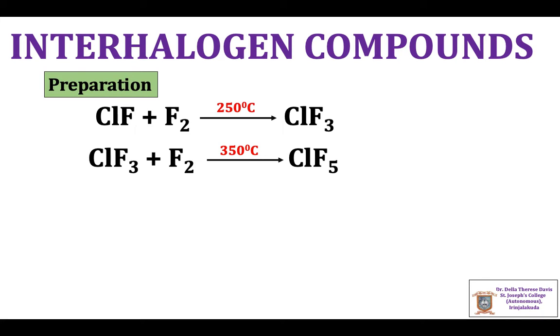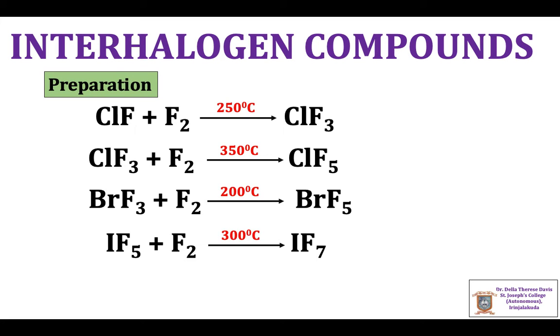Higher interhalogen compounds can be prepared by the reaction between a lower interhalogen compound and free halogen. For example, ClF3 can be prepared from ClF by the reaction of ClF with fluorine. ClF5 can be prepared by the reaction of ClF3 with fluorine. BrF5 can be prepared from BrF3. IF7 can be prepared from IF5.